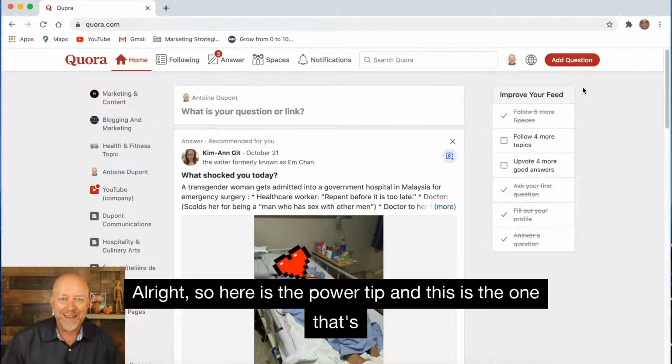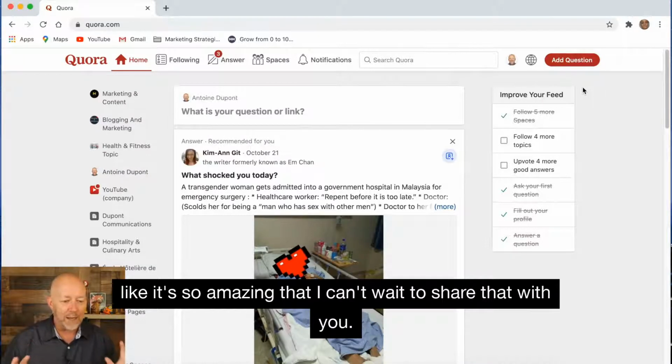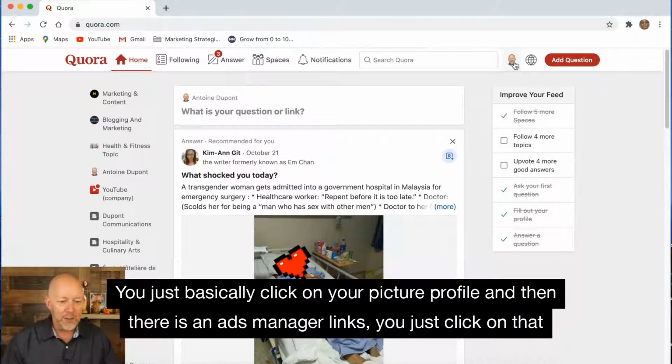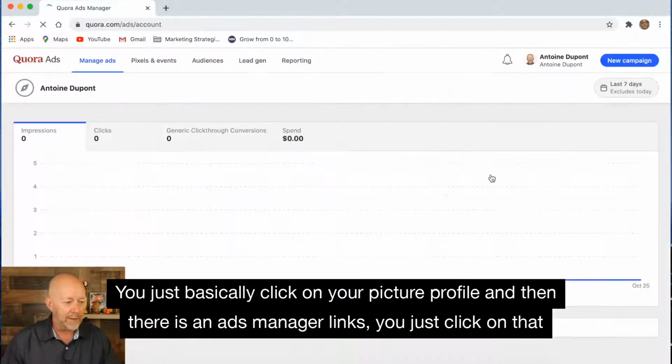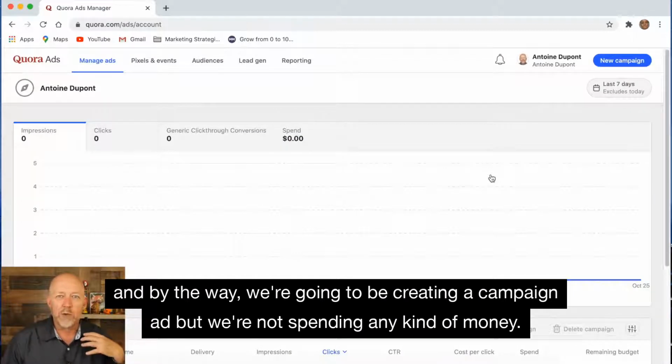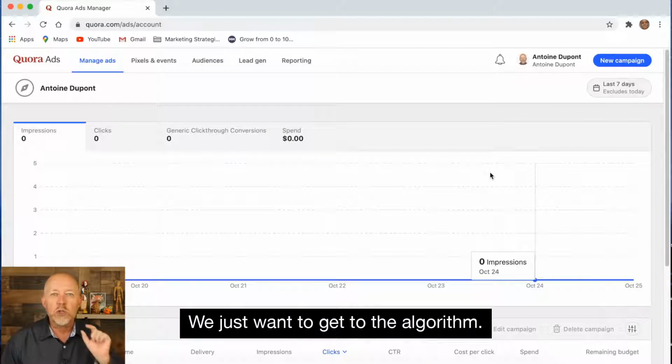All right, so here is the power tip, and this is the one that's so amazing that I can't wait to share it with you. You just basically click on your profile picture, and then there is an Ads Manager link, so just click on that. And by the way, we're going to be creating a campaign ad, but we're not spending any kind of money. We just want to get to the algorithm.